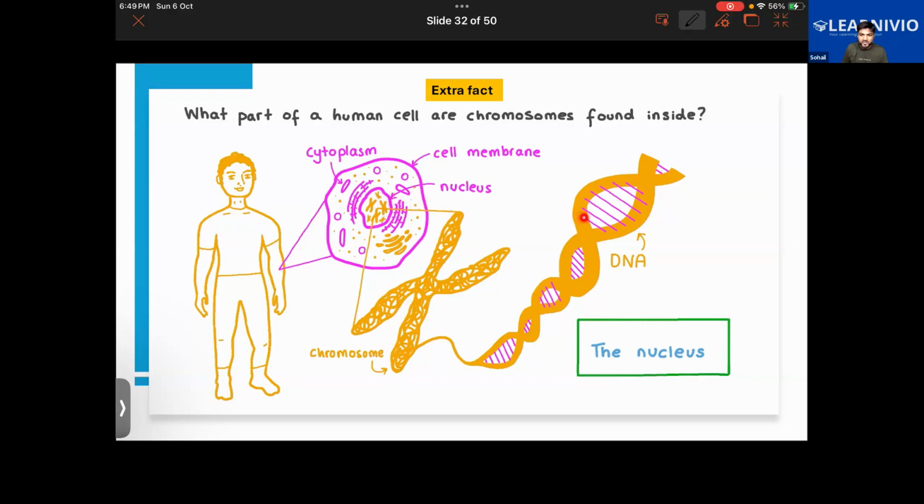Further, DNA will be found in it, and you will see that DNA is also divided into different parts. These are called genes. So genes are also found inside this, and the chromosomes basically contain the hereditary information. Hereditary information is stored in the chromosomes. Like if a male parent has certain physical characteristics, the hair is curly, skin has a particular color, he is tall or short, all that information is encoded in the chromosomes.